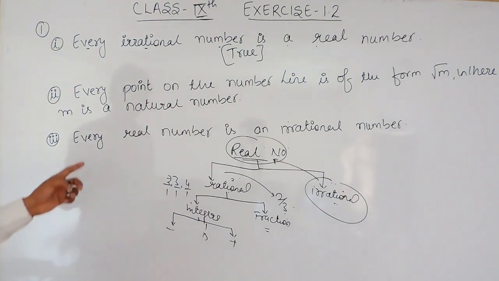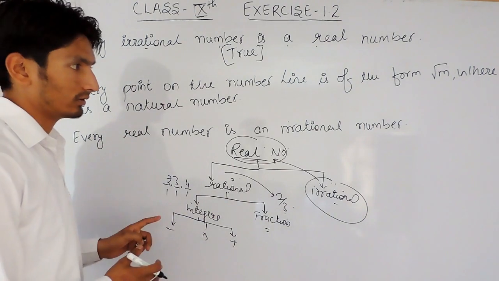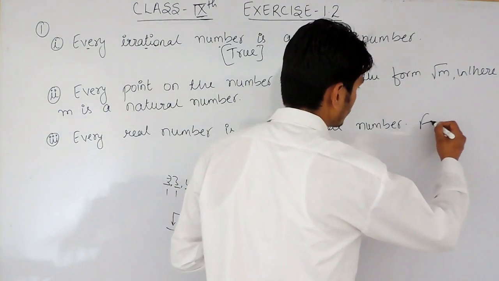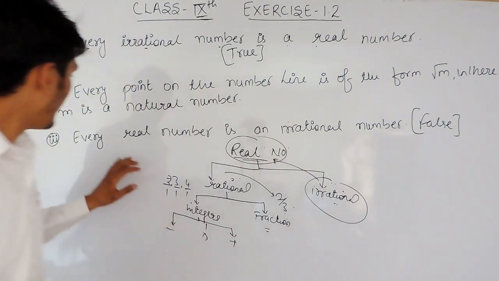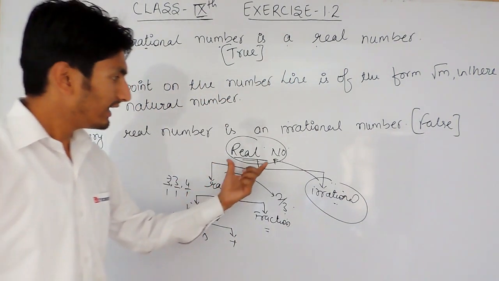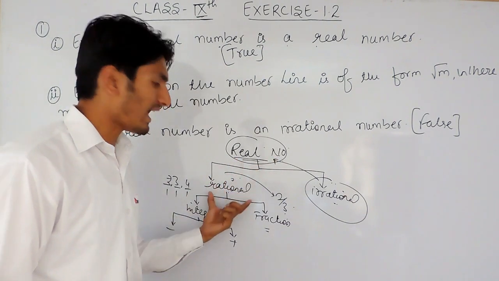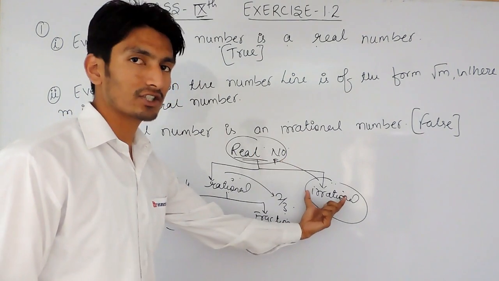Now in the last, every real number is an irrational number. Now this is wrong, this is false, because every real number cannot be irrational, because some real numbers would be rational.